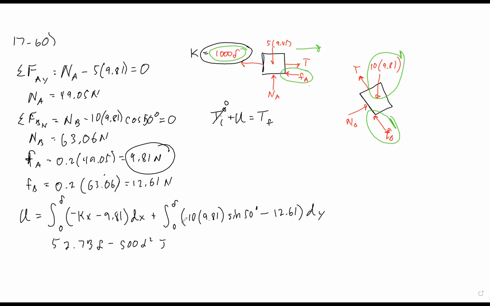Now we can plug these values into our work energy equation. So the U here is going to be 52.73 delta minus 500 delta squared, and it's going to be equal to 1/2, the mass being 5 kilograms, velocity squared, plus 1/2 the 10 kilogram mass velocity squared.